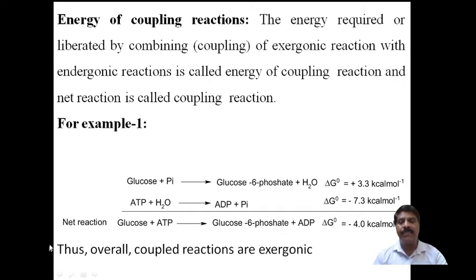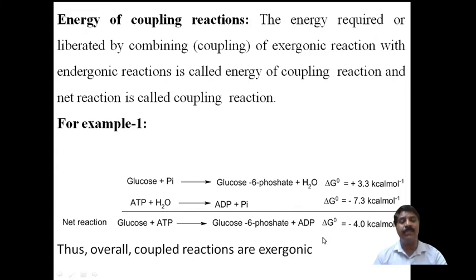Therefore, in this net reaction, glucose undergoes treatment with an ATP molecule to form glucose 6-phosphate plus an ADP molecule, and during this the energy will be liberated. This energy is called the energy of the coupling reaction. The minus 4.0 kilocalorie per mole is nothing but the energy of the coupling reaction, and the net reaction is called a coupling reaction.